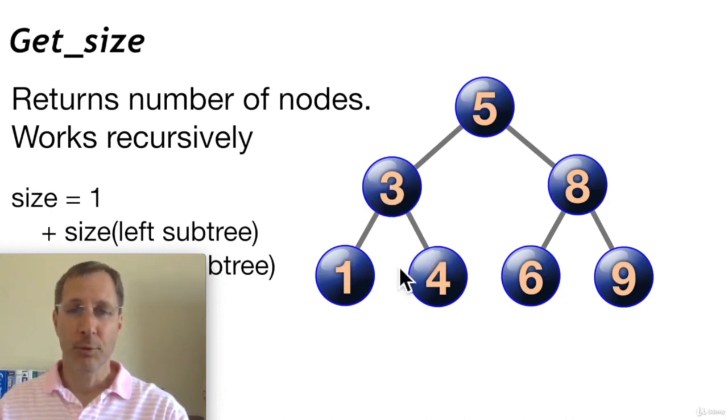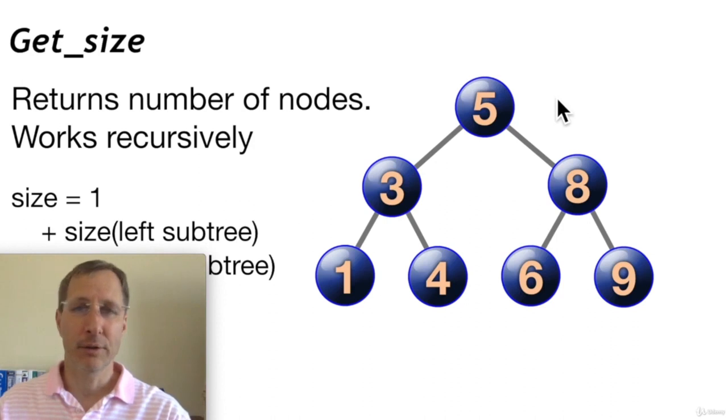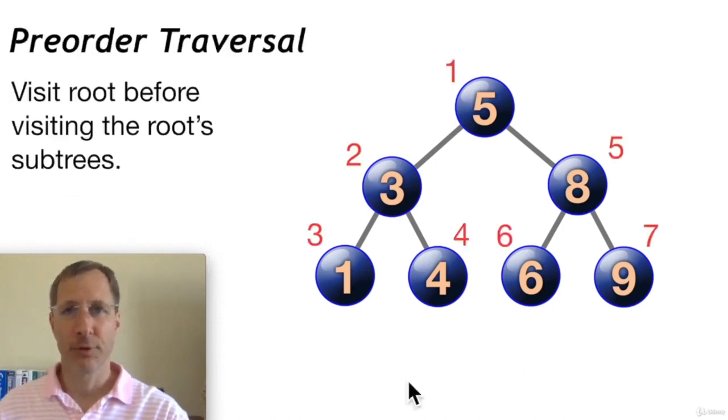The size of the 3 subtree is 1 plus the size of 3's left plus the size of 3's right subtrees. So we call the get size function recursively as we descend down the tree, and eventually we get down to leaf nodes and return a 1. Oh yeah, this is a leaf node, size equals 1. And so all those 1s get added back up as we retreat back from the call stack. Now let's talk about traversals.